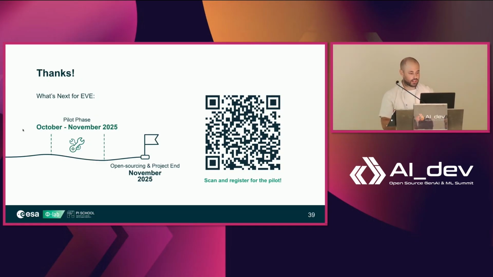And that's essentially it. So as I said, there is still some development of the project that is still going on. So end of September, probably 1st of October, we will start a 1-month pilot, which I encourage you all to register. So, we are going to gather feedback from the people. We're going to hope that you break it as much as possible during that month so that we can fix it before the actual opening. And then in November, we will essentially wrap everything up. We will open source everything, and we will have the actual assistant properly up on the ESA website.